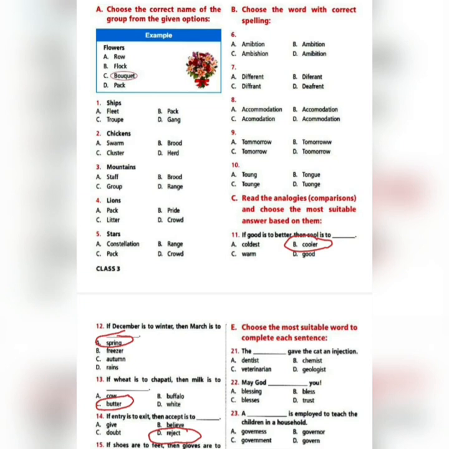If shoes are to feet, then gloves are to dash. So what is the relation? Shoes and feet. So you wear shoes on your feet. So gloves is to what? Where do you wear gloves on? Options are hands, teeth, head, mittens. So A, hands is your correct answer. We wear gloves on our hands. Now we will move to the next exercise, exercise D.